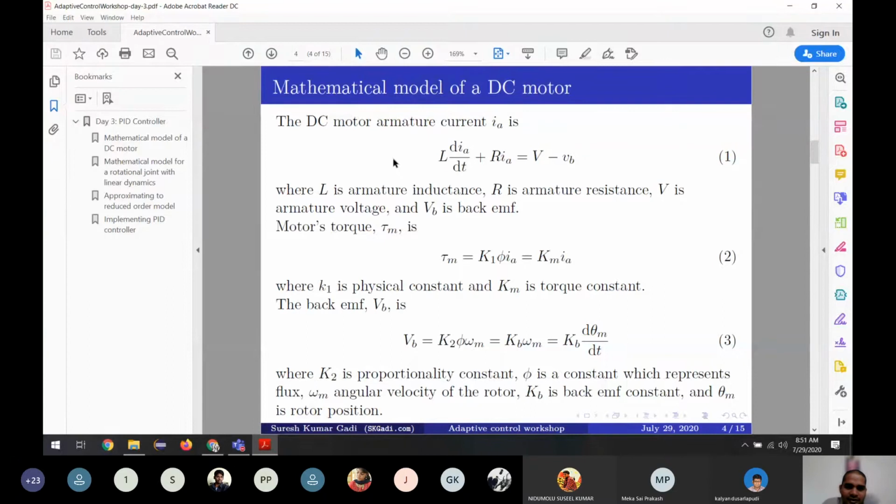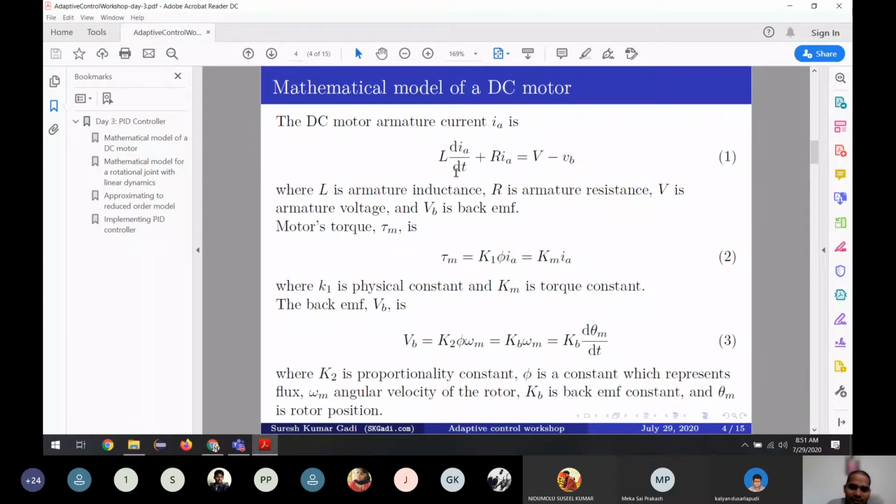So let us see how we can model a DC motor. The first differential equation represents Kirchhoff's voltage law. If you connect voltage to a circuit, the sum of all voltages in a mesh is equal to 0, right?